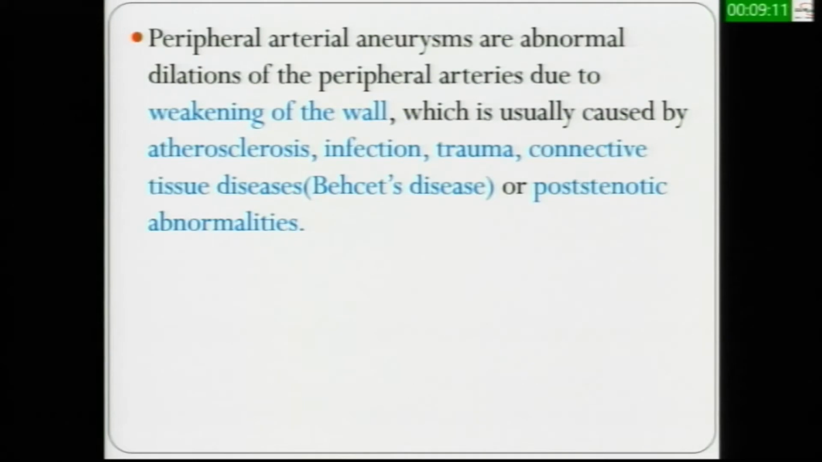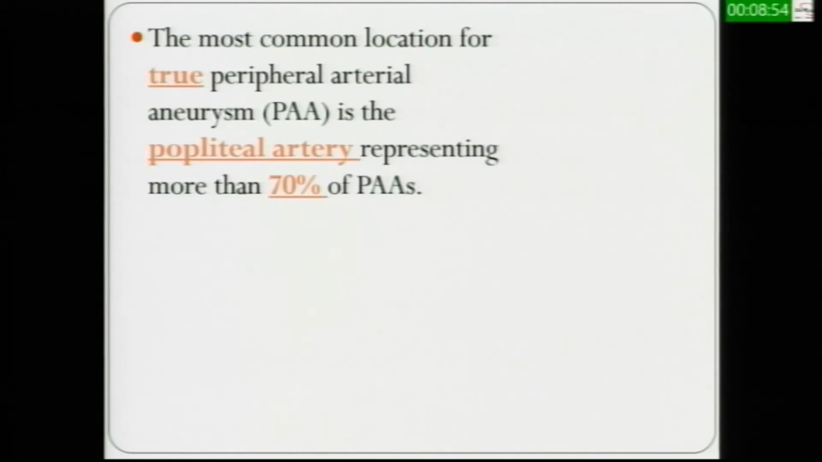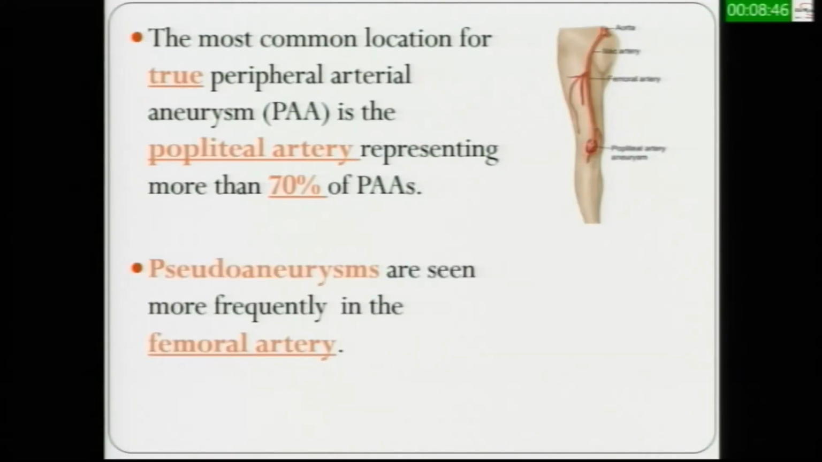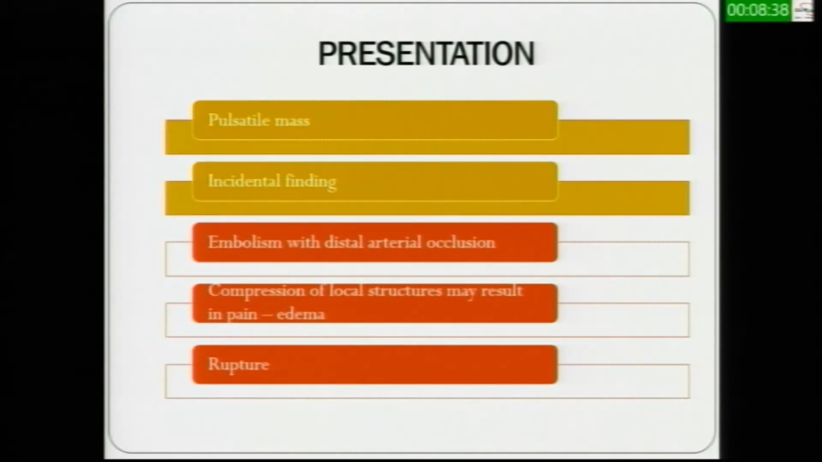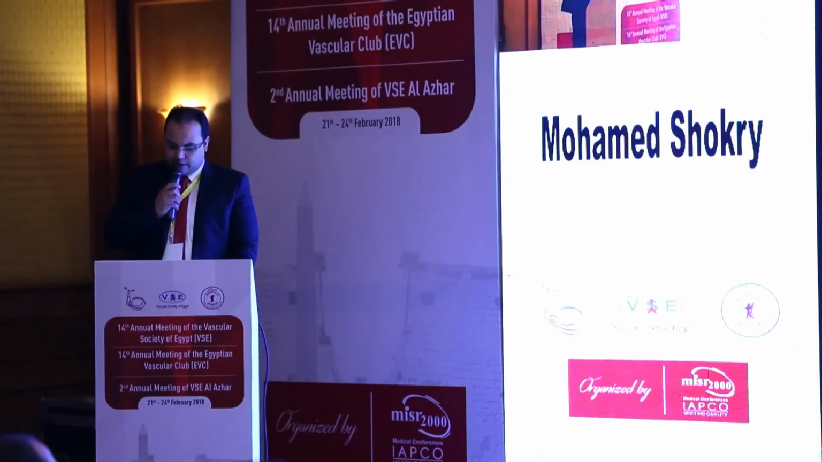Peripheral arterial aneurysms are abnormal dilatation of the peripheral arteries due to weakening of the wall, which is usually caused by atherosclerosis, infection, trauma, connective tissue diseases, mainly Behçet's disease, or post-stenotic abnormalities. The most common location for true peripheral arterial aneurysm is the popliteal artery, representing more than 70% of them, while the pseudoaneurysms are seen more frequently in the femoral artery. Patients may present with a pulsatile mass, incidental finding, embolism with distal arterial occlusion, compression of local structures that may result in pain or edema, and rarely present with rupture.